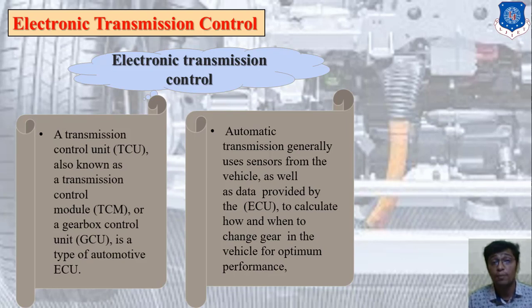When you talk about automatic, you need to focus on sensors. An automatic transmission generally uses sensor data from the vehicle as well as data provided by the ECU to calculate how and when to change the gear, because ultimately if we are using sensors, we need to provide some data to increase or decrease the speed. So we need sensors to calculate how and when to change the gear in the vehicle for optimum performance. This is the concept of electronic transmission control. Move forward to the next slide.